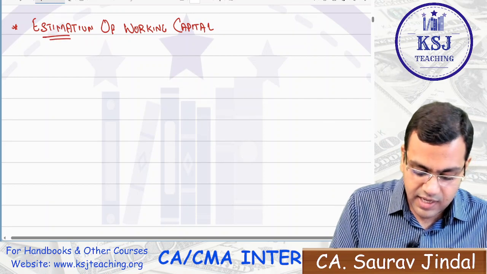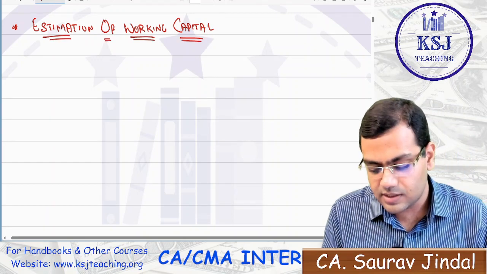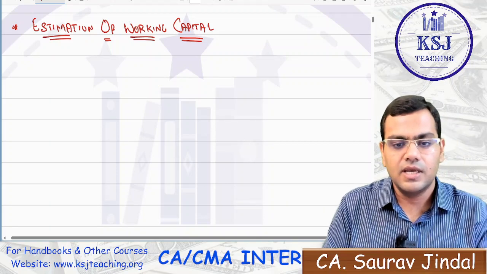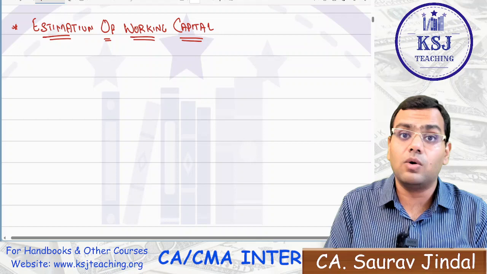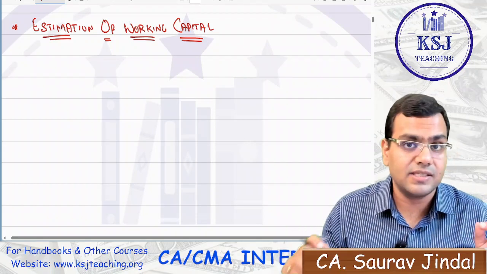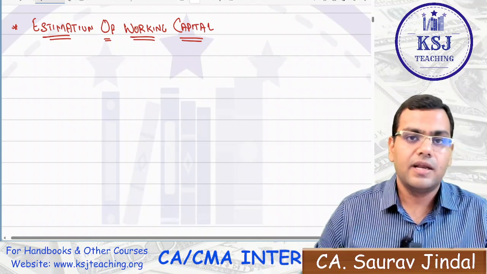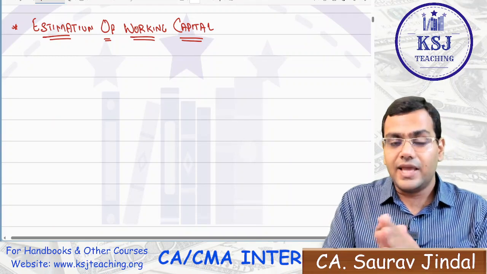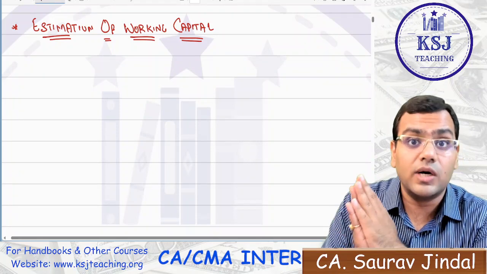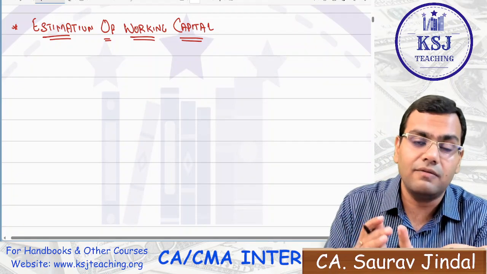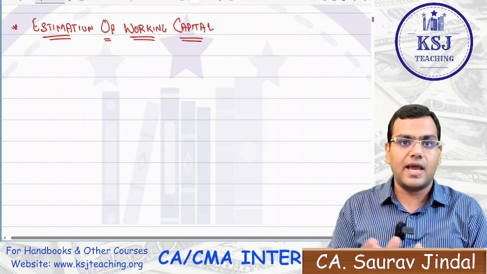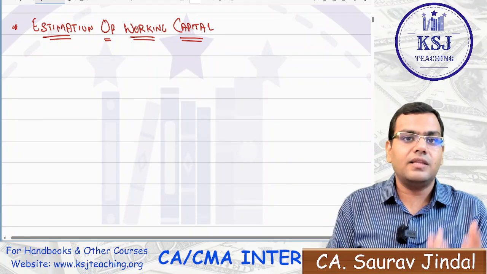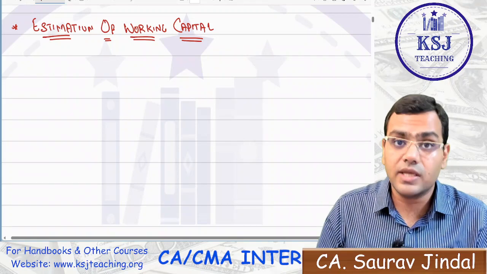Now, one thing we have understood in the previous lectures is that working capital is the amount that we require for our day-to-day expenses. The second thing we understood is that it is required during the period of operating cycle, that is the amount we have invested from our pocket, but it is yet to be recovered by the sale of the goods. Now, the estimation of working capital tells us what is the amount of working capital. We already understood why we need working capital. This topic tells us what is exactly the amount that we should have as the working capital.